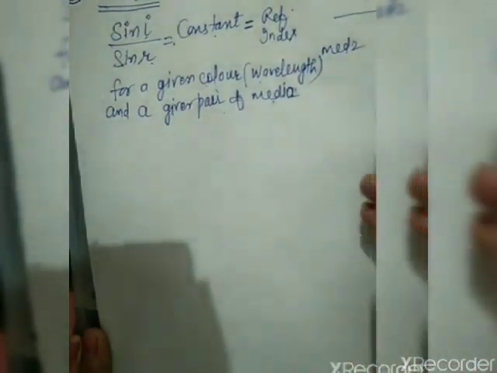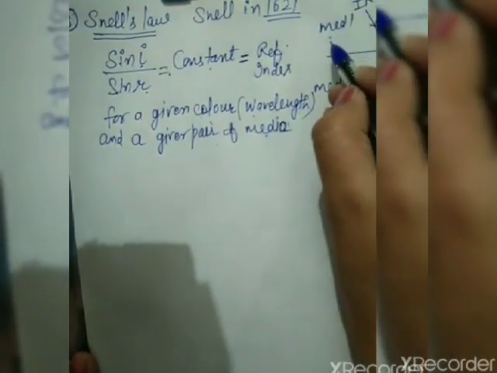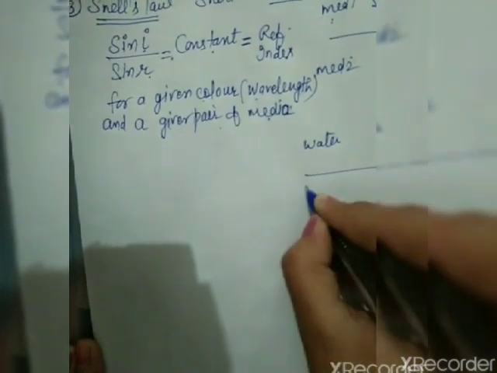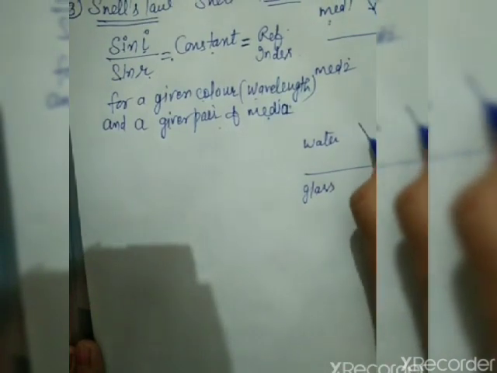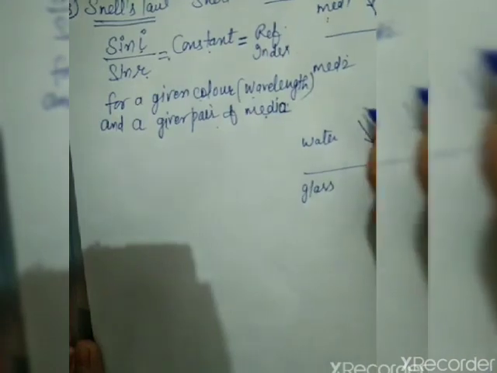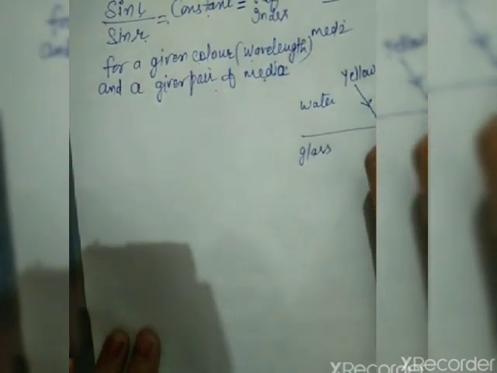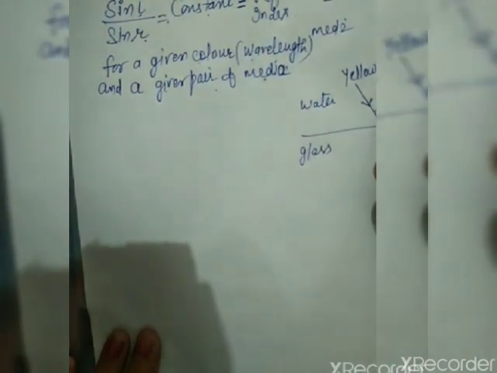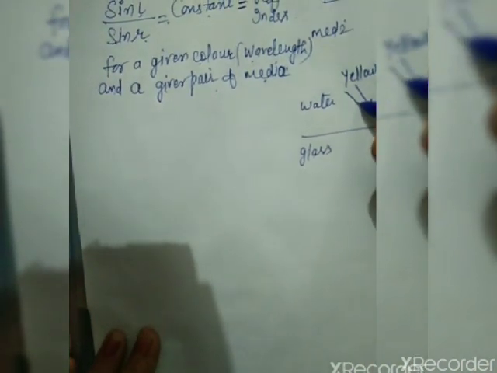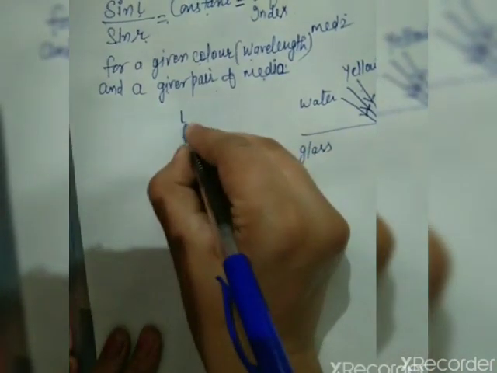It means if I am dealing with a single color, let it be yellow, and a pair of media, let it be water and glass or air. Single means single wavelength color. Let it be yellow or red, a single color. When it falls on the interface, it will change its path. Due to the change in direction of incident light, the angle of incidence changes.